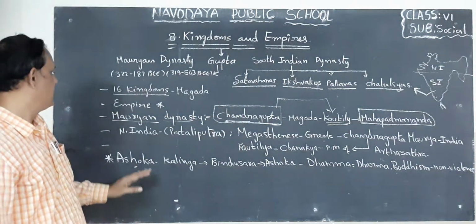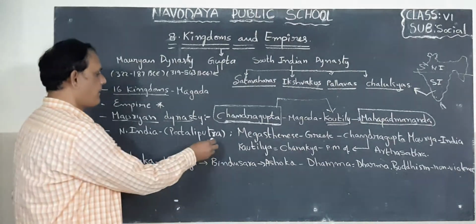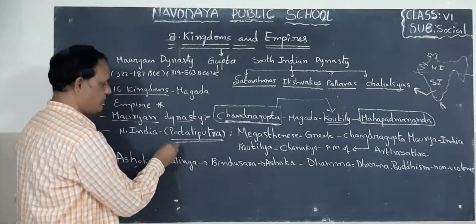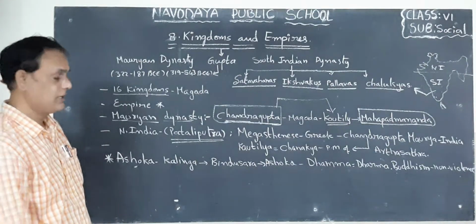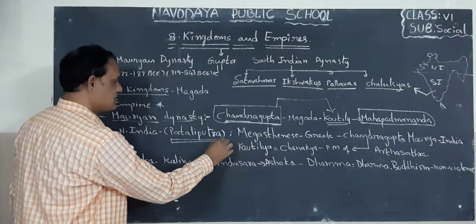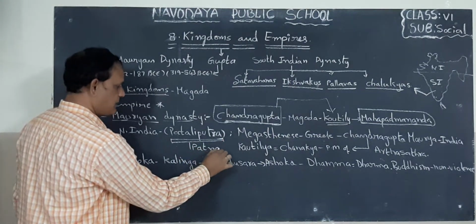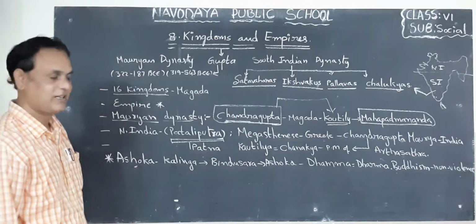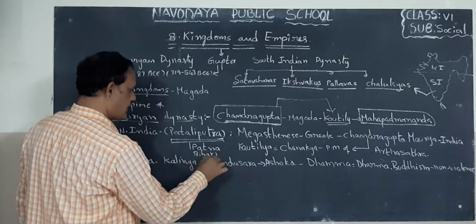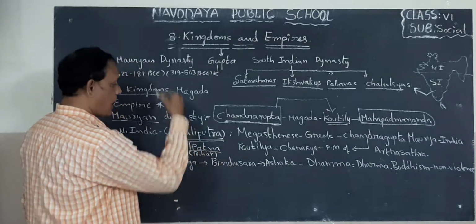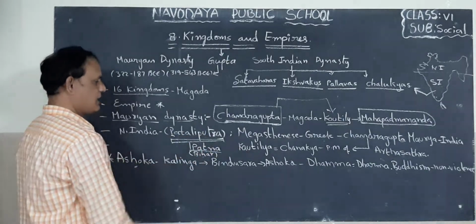Next, children, in North India, he ruled from Pataliputra. What is the capital of this Mauryan Empire? Pataliputra. Now it is present-day Patna. What is that? Patna. Bihar's capital, what? Patna. Okay. Now it is in Bihar, children. Bihar, Patna. In olden days it was called Pataliputra.